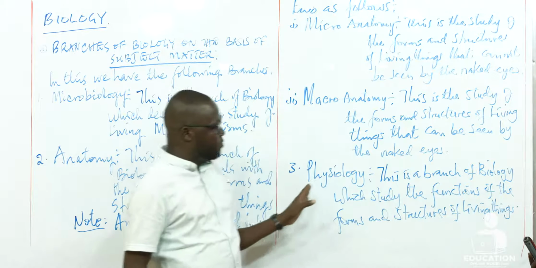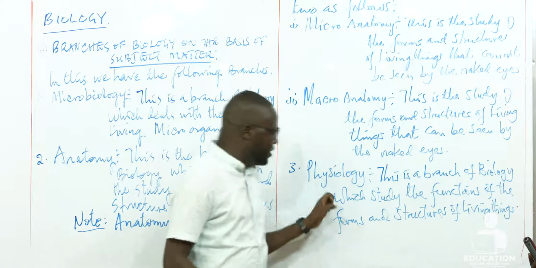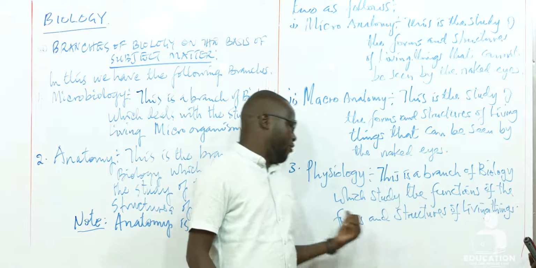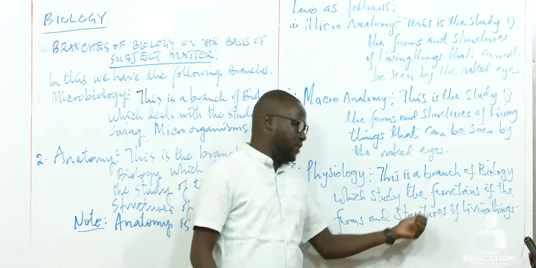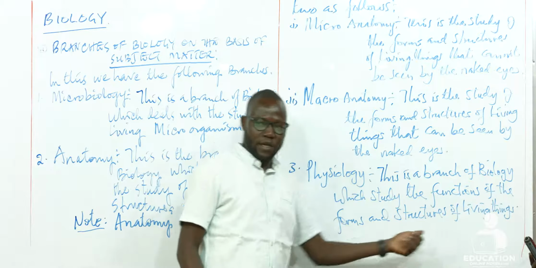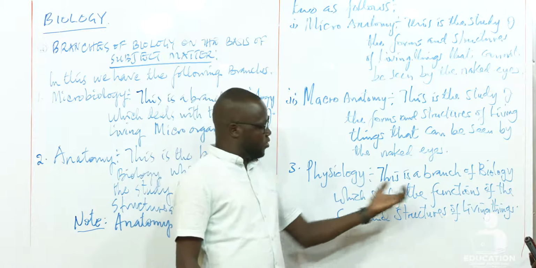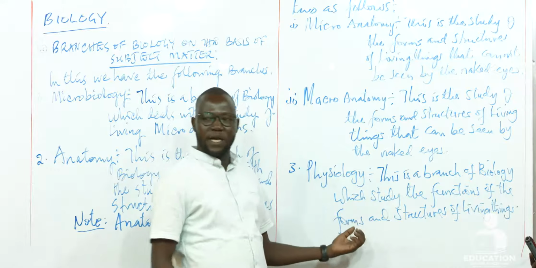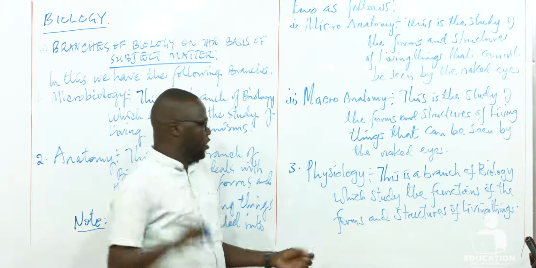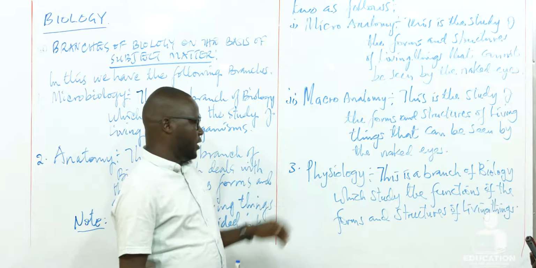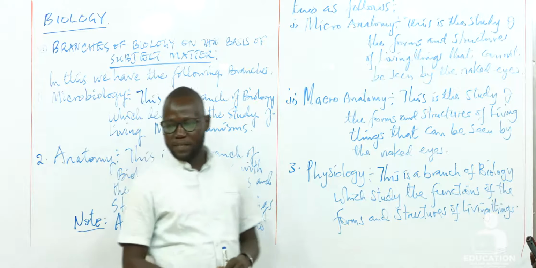So physiology becomes the branch of biology which studies the functions of the forms and structures of living things. So in physiology, we study the functions of those forms and structures of living things that we study in anatomy. So physiology is the third branch of biology on the basis of subject matter.